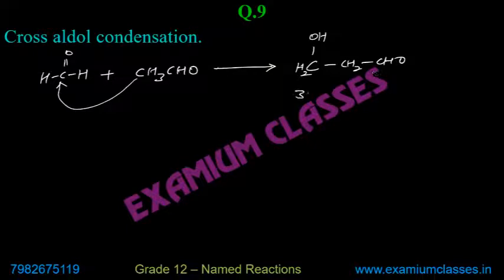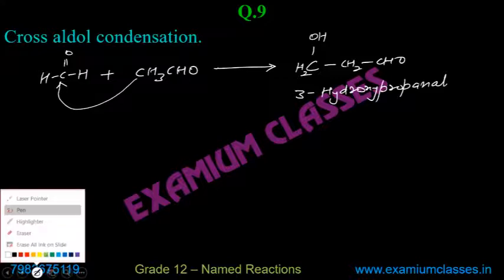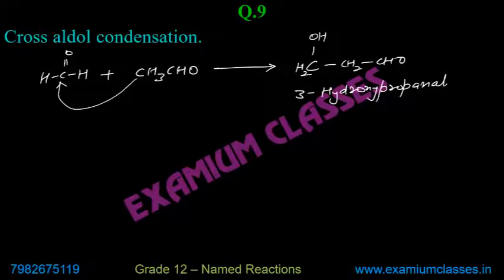It will be 3-hydroxypropanal. Okay. So remember the alpha carbon of ethanal attacked the carbonyl carbon of methanal.